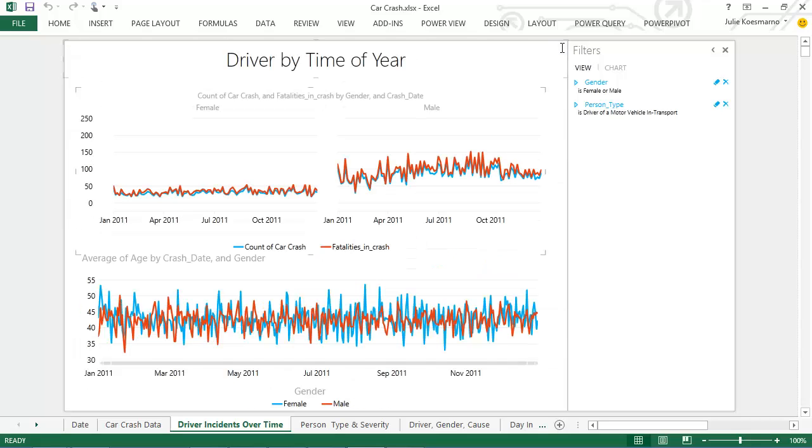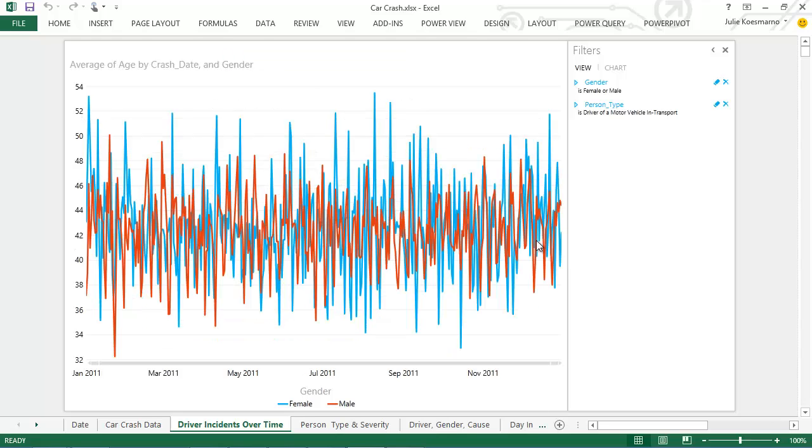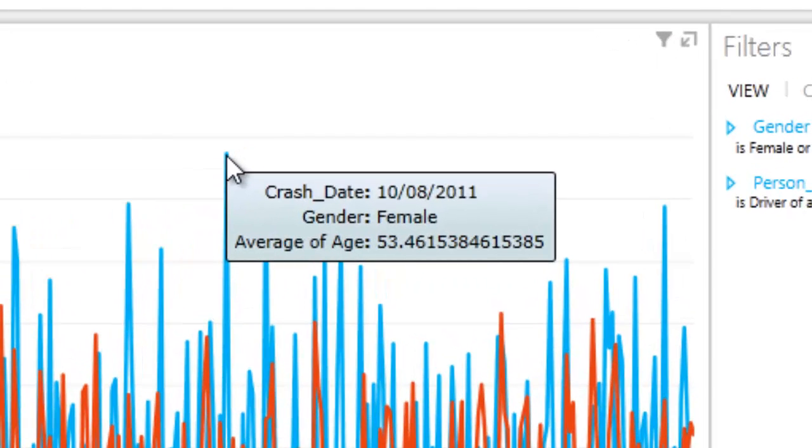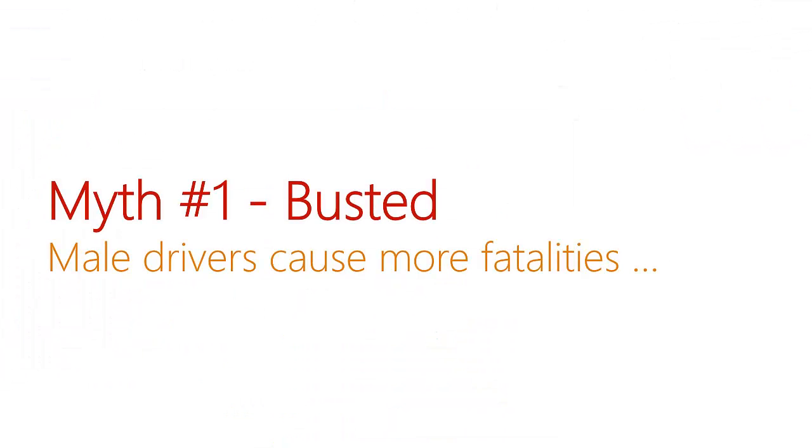Now let's pop in the graph and have a look at the other graph on the bottom, where we can see that, as part of my data exploration, I have also found out that the average age of female drivers is older than male drivers. Based on our earlier data exploration, this myth is busted. There are more male drivers with significant fatalities.